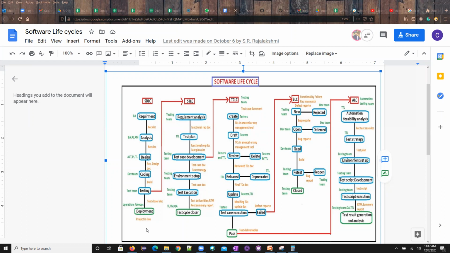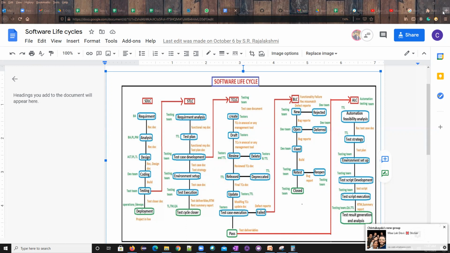Okay, so now these are the phases. We have discussed the SDLC, its phases and roles. In a similar way, you should understand how we need to do it for the STLC. You need to go through that part and come back to me tomorrow. What is the expectation from you for tomorrow? It is very simple.